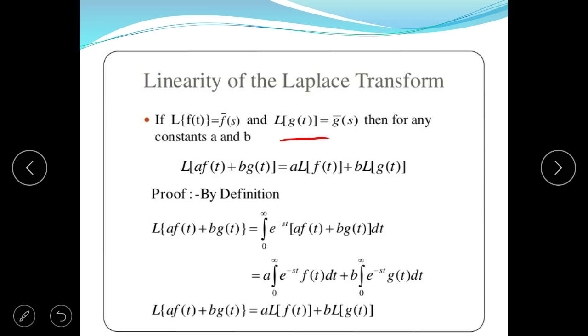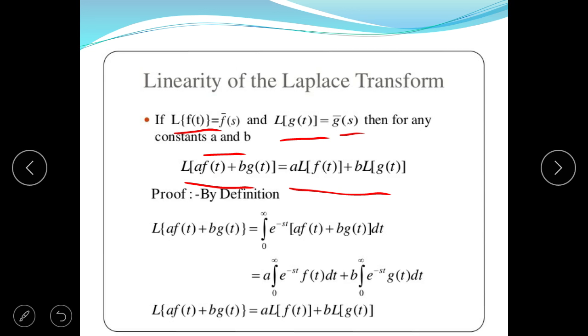Let the Laplace transform of f(t) be F bar s and the Laplace transform of g(t) be G bar s, for any constants a and b. Then the Laplace transform of a f(t) plus b g(t) should be equal to a times L{f(t)} plus b times L{g(t)}. This is the concept of linearity.